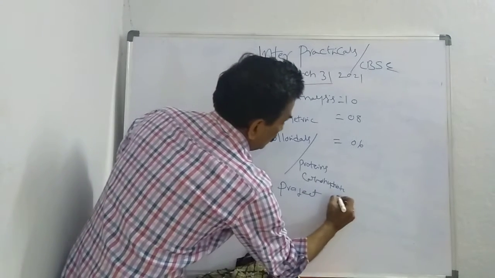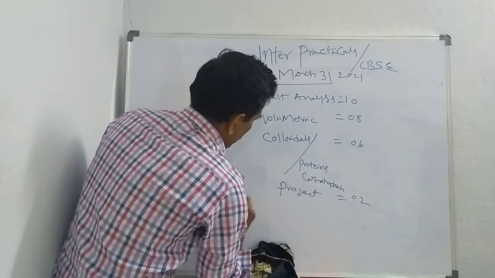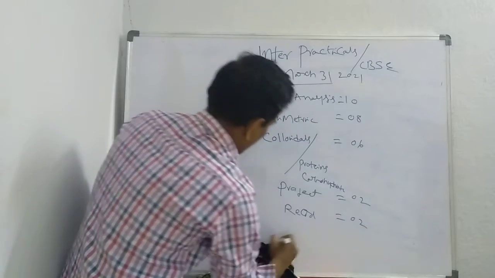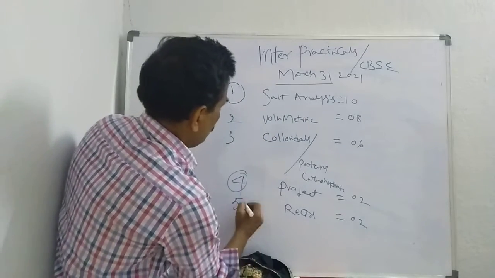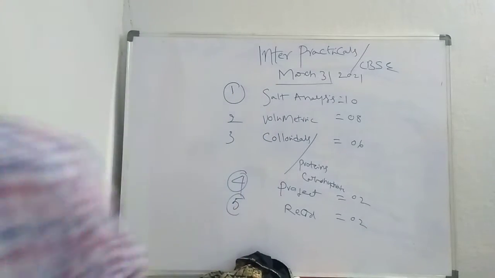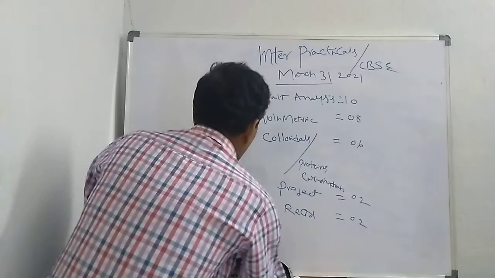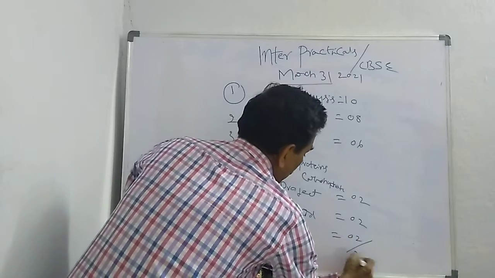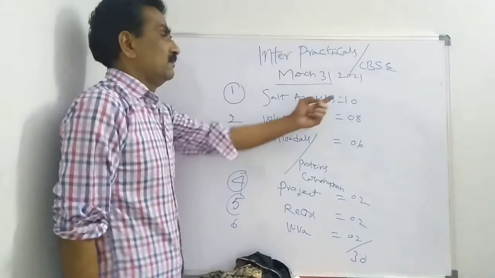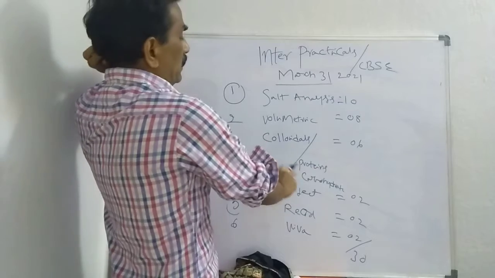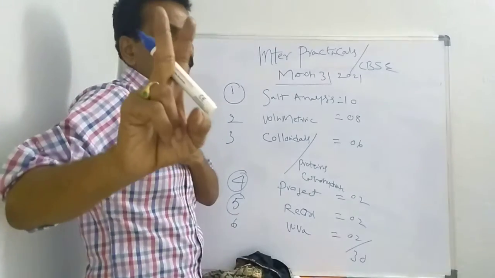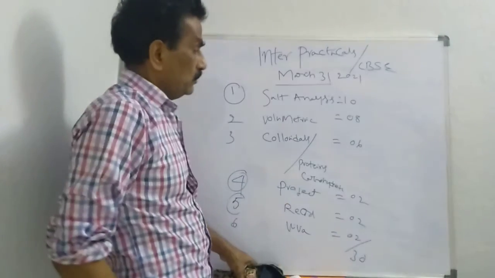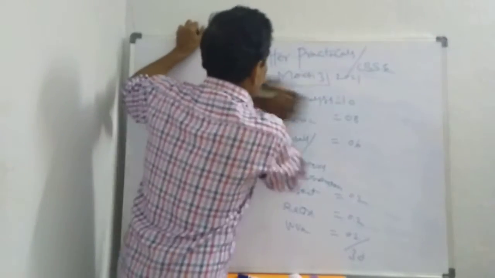Project 2, Record 2, Viva 2. Total 30 marks. Salt analysis 10, volumetric 8, colloids or proteins, carbohydrates in section C, only we have 2. Project work 2, record 2, Viva 2. Total 30 marks. Kindly listen.